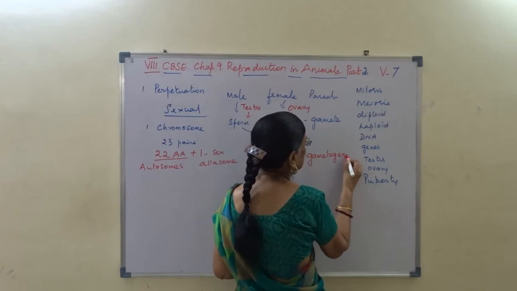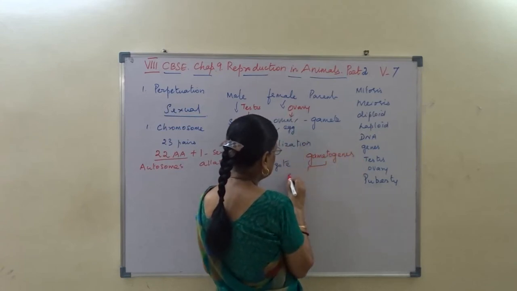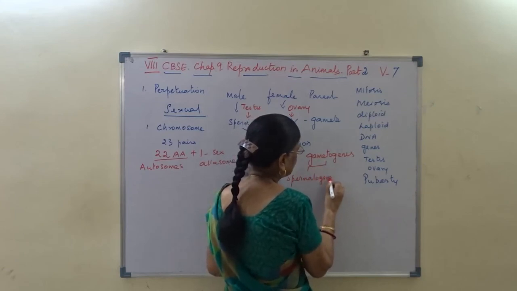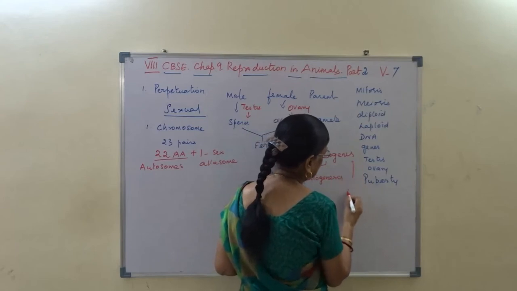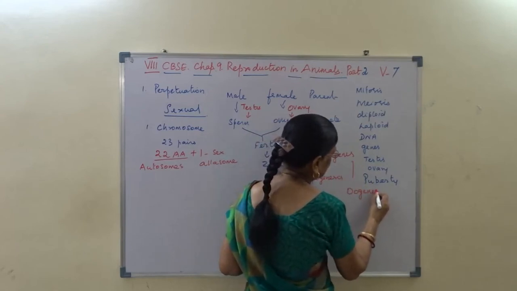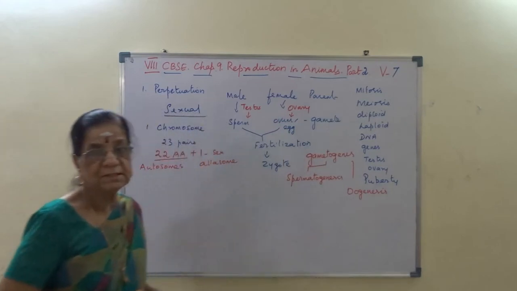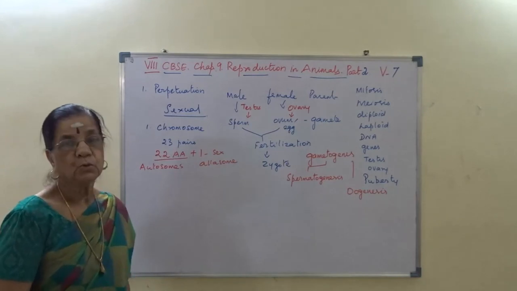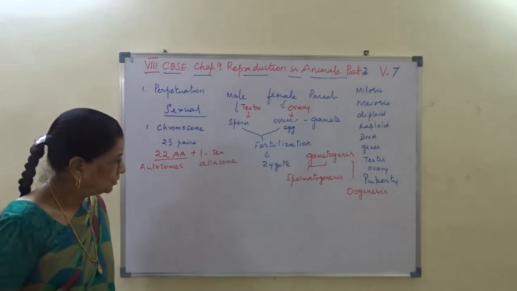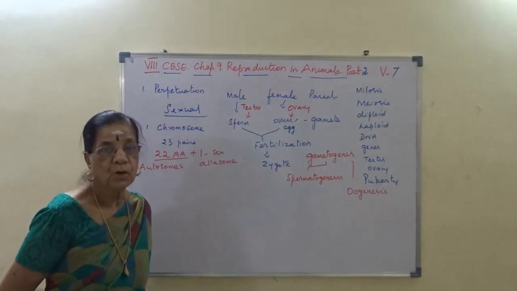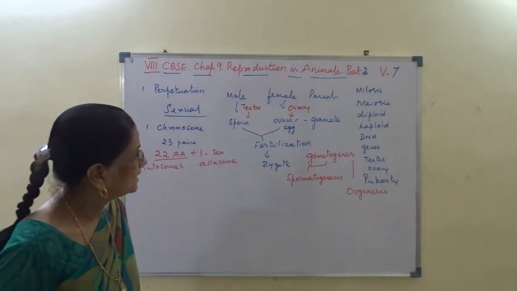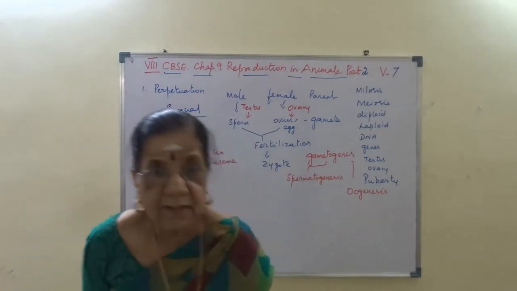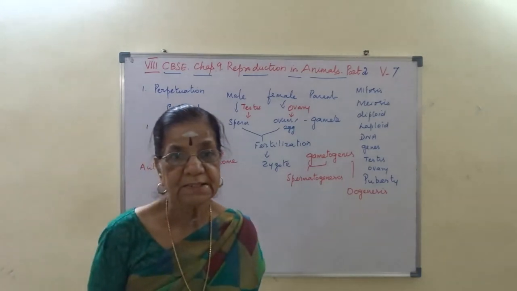It is known as spermatogenesis and oogenesis. Spermatogenesis takes place in the testis, and oogenesis occurs in the ovary. During that division, gametes are formed, and the cell division called meiosis will occur. I hope you understand this.